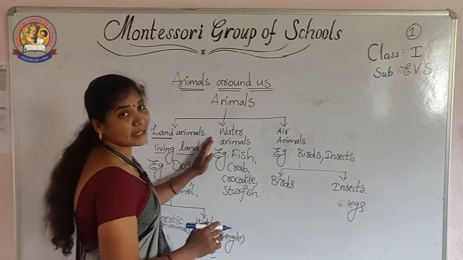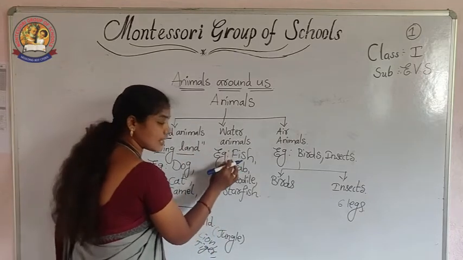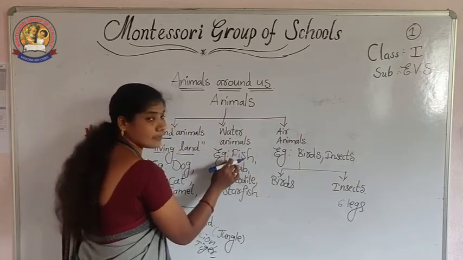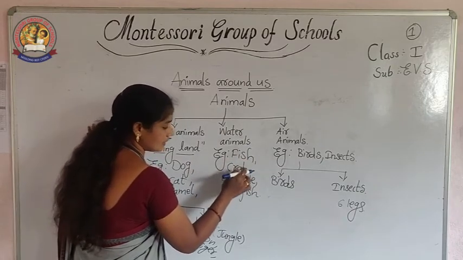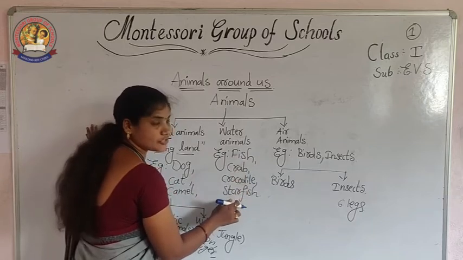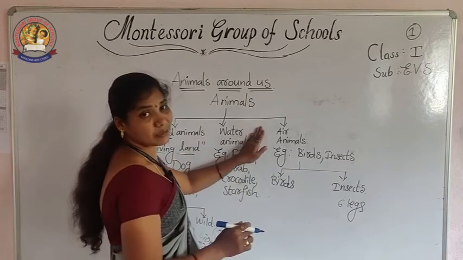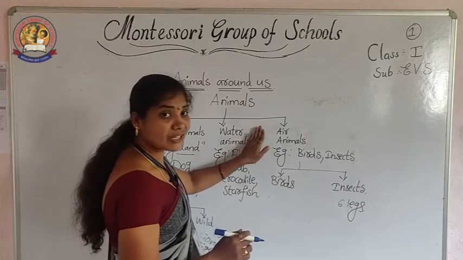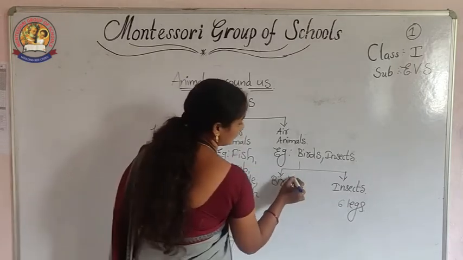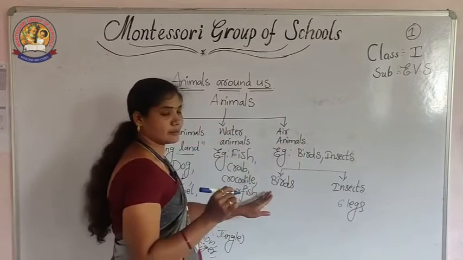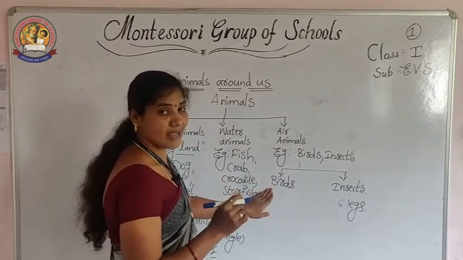Next, coming to the water animals. Animals which are living in the water. Examples are fishes, crabs, crocodiles and starfishes. Next, coming to the air animals. Air animals are again further divided into 2 types. What are they? Birds and insects.